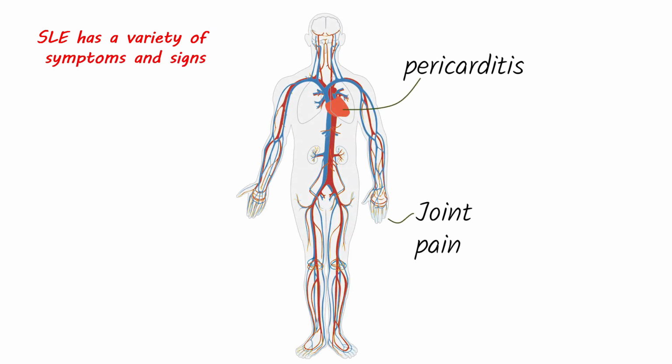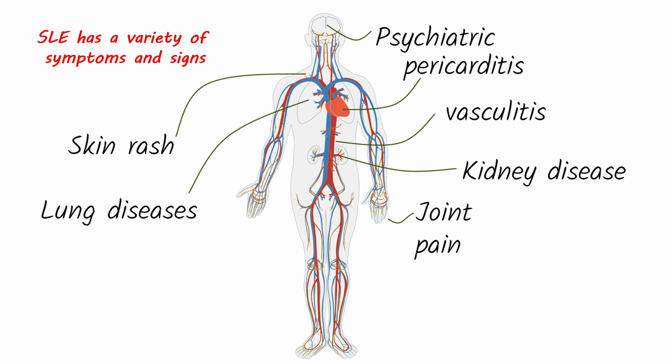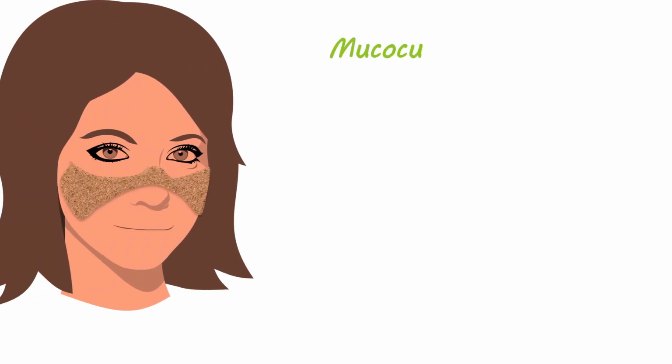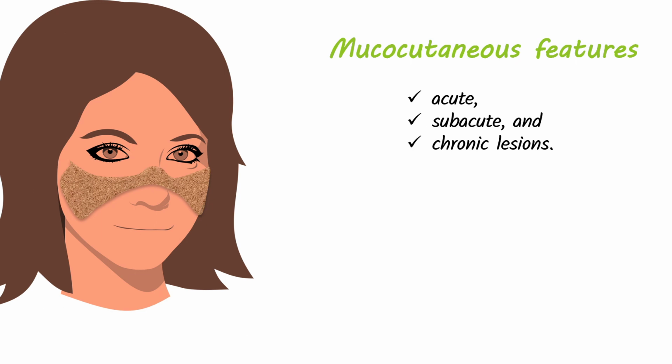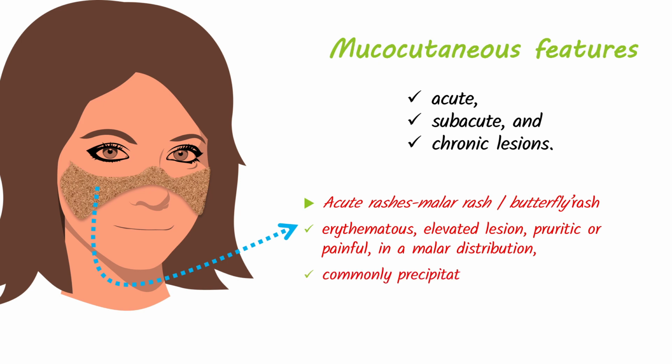Lupus has many different clinical manifestations, which we will discuss in this video, like arthritis, pericarditis, skin rash, pleuritis, vasculitis, neuropsychiatric diseases, and a lot of others. Mucocutaneous lesions can be acute, subacute, and chronic. One of the acute rashes is the malar rash. The classic lupus butterfly rash presents acutely as an erythematous, elevated lesion, pruritic or painful, in a malar distribution, commonly precipitated by exposure to sunlight. The rash may last from days to weeks and is commonly accompanied by other inflammatory manifestations of the disease.